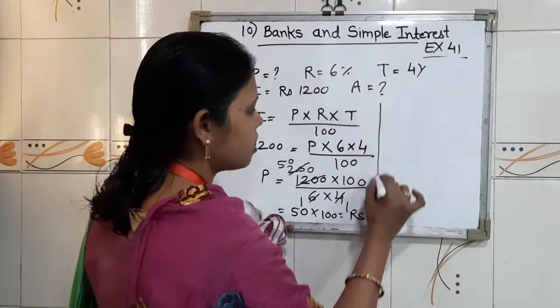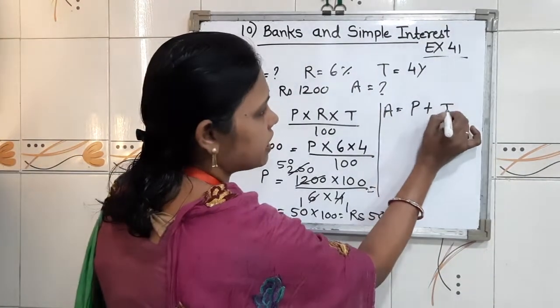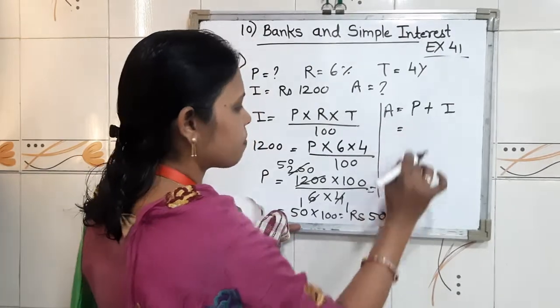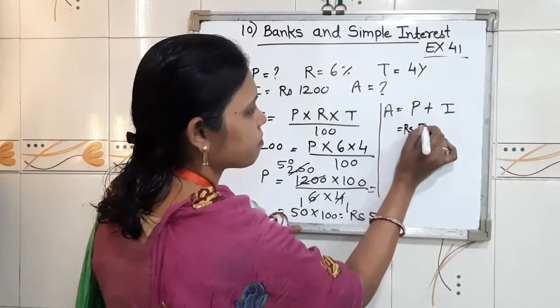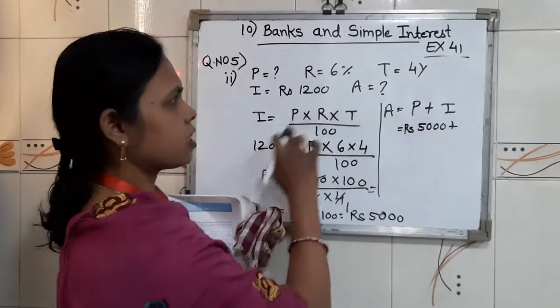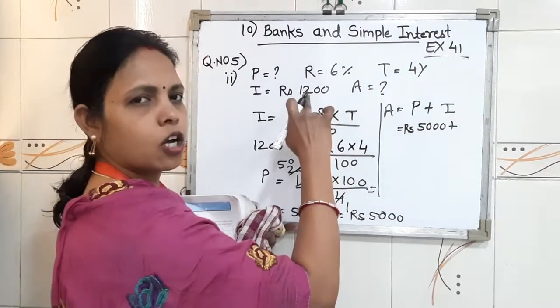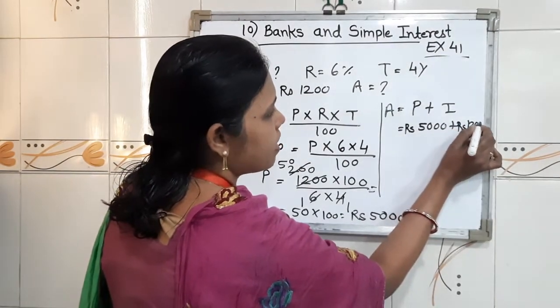So children, here amount equals principal plus interest. The principal we got is rupees 5000, plus the interest given in our question, rupees 1200. Write down rupees 1200.